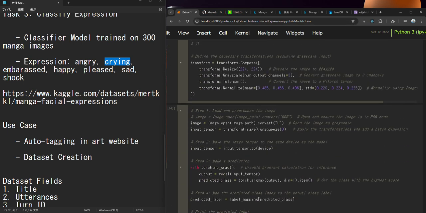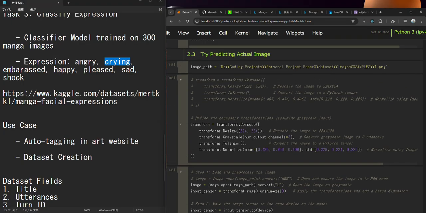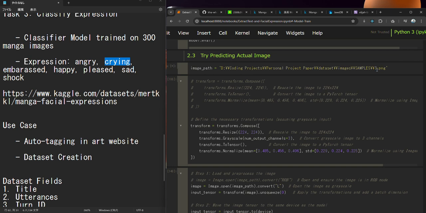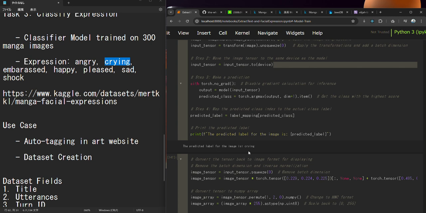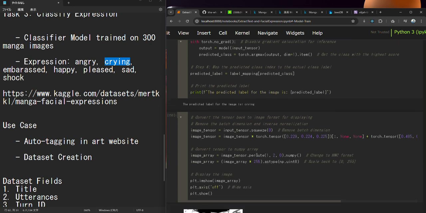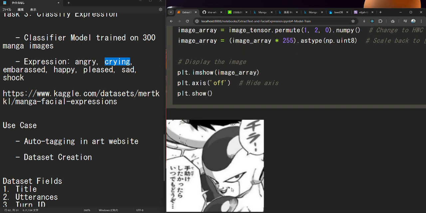Then I also want to try number 3. Number 2 is kind of obvious. So the result is quick. Crying. Well, is that true? The indication of why it's classified as crying is because of this tear mark, I guess. And yeah, I think that's a big indicator of why it was categorized as crying.